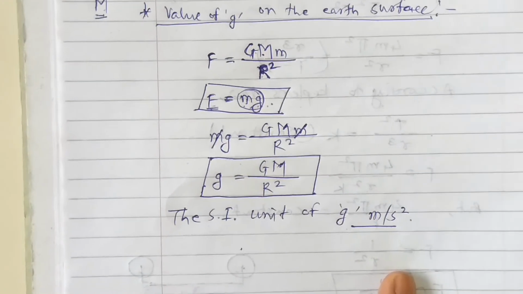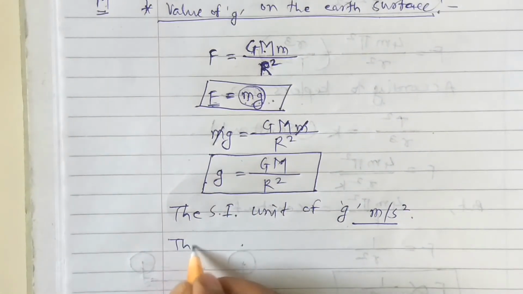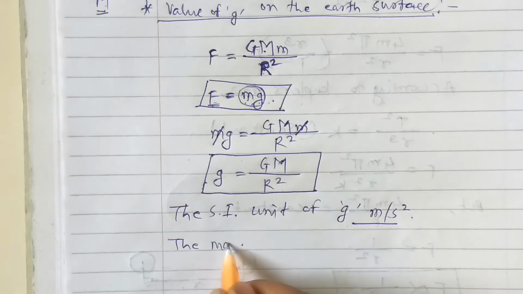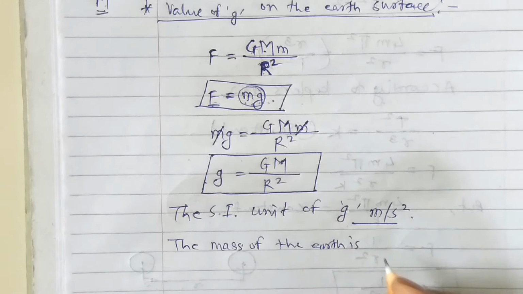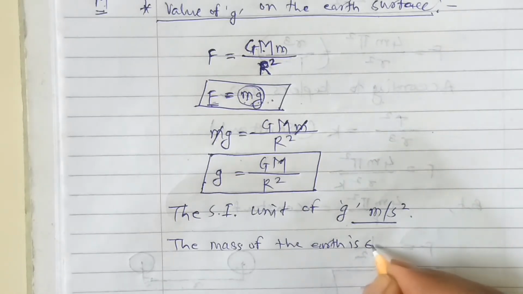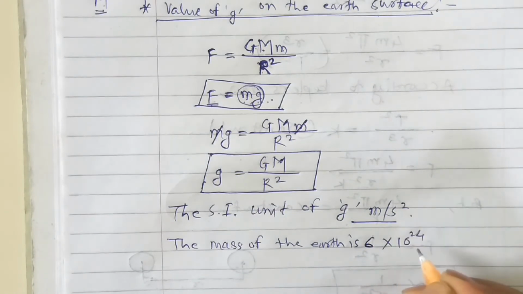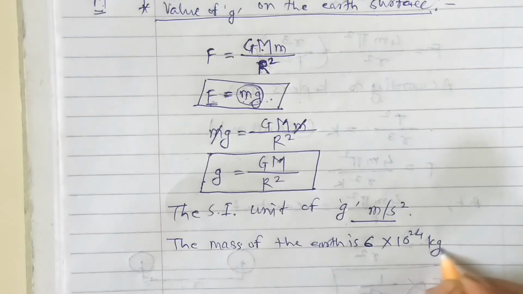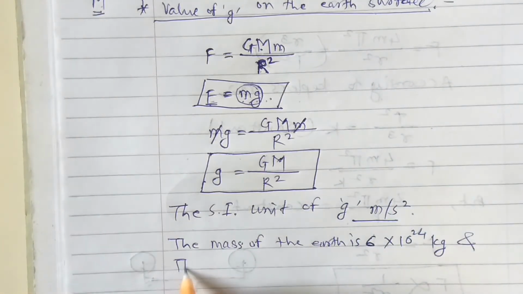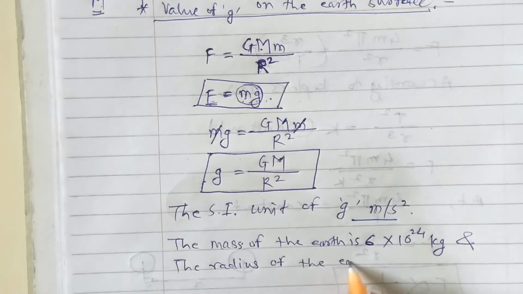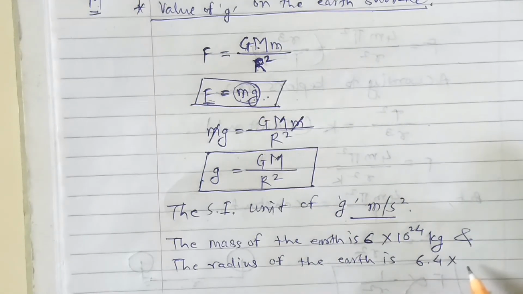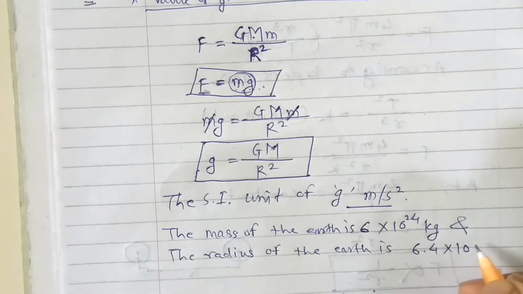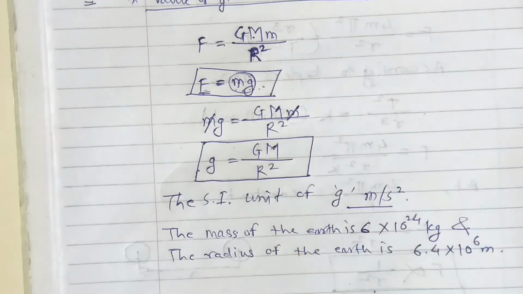Okay, see, the mass of the earth is given: the mass of the earth is 6 into 10 raised to 24 kilogram, and the radius of the earth is 6.4 into 10 raised to 6 meter.